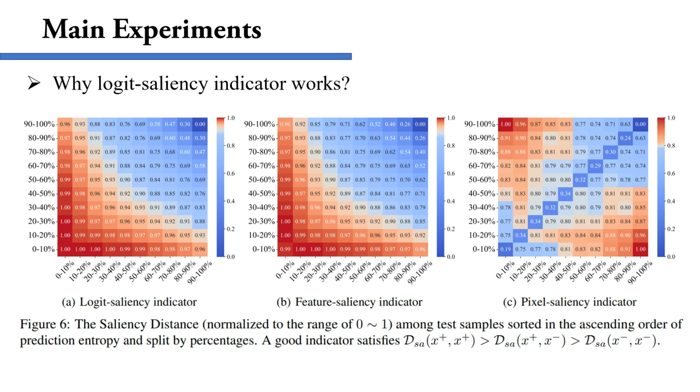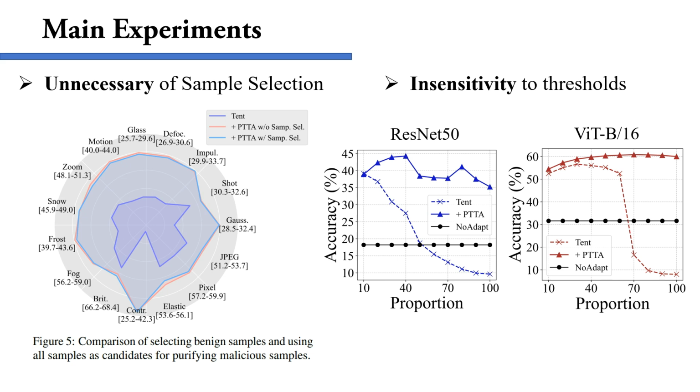PTTA's success relies on an effective logit saliency indicator. Analysis shows a strong indicator should ensure benign distance, benign-malicious distance, malicious distance. The visualization below demonstrates why the logit saliency indicator works. With a strong logit saliency indicator, PTTA can retrieve suitable sample pairs to synthesize purified samples, even without sample selection to distinguish benign and malicious samples. This works thanks to PTTA's low sensitivity to selection thresholds.